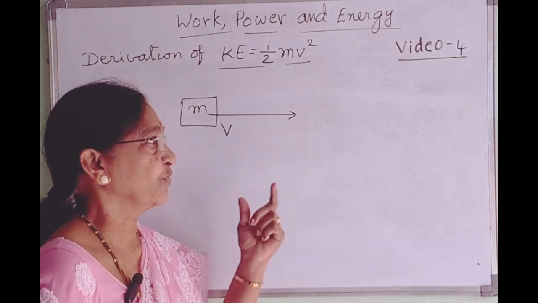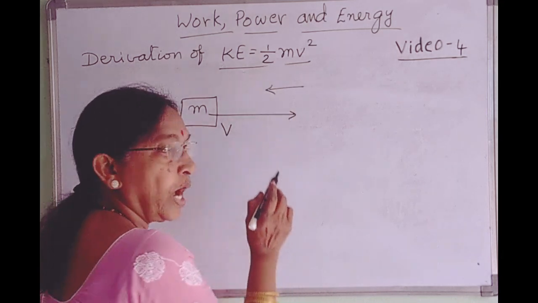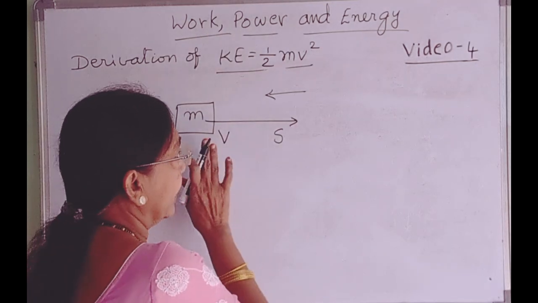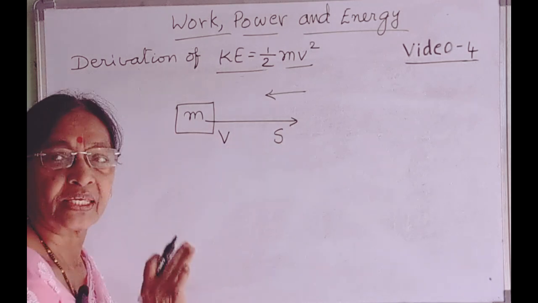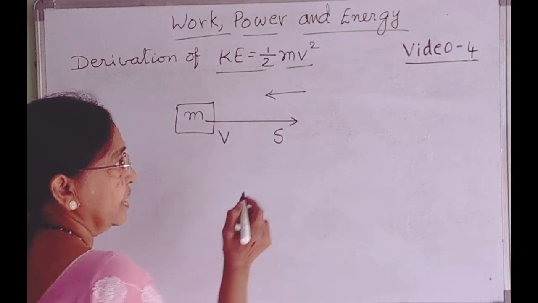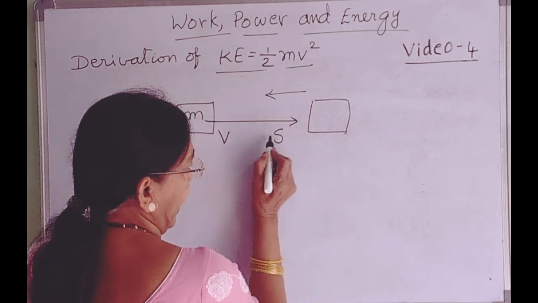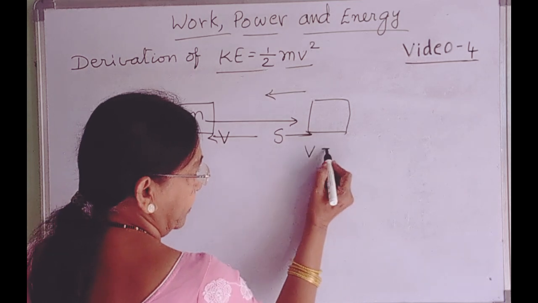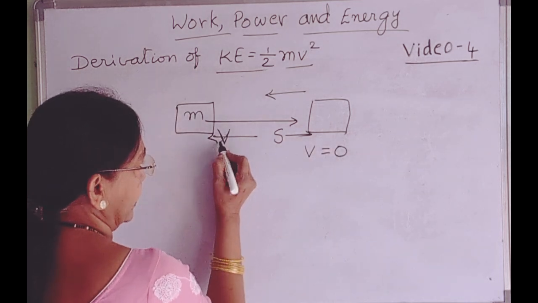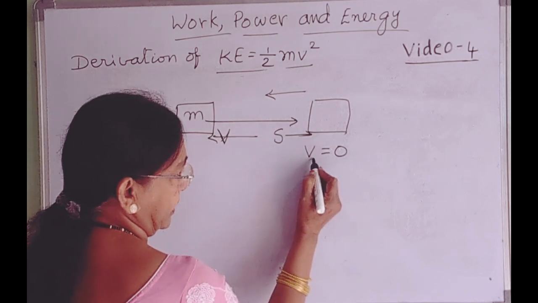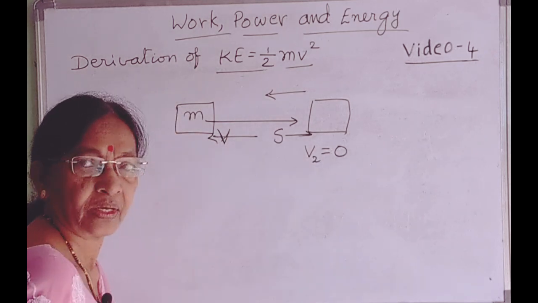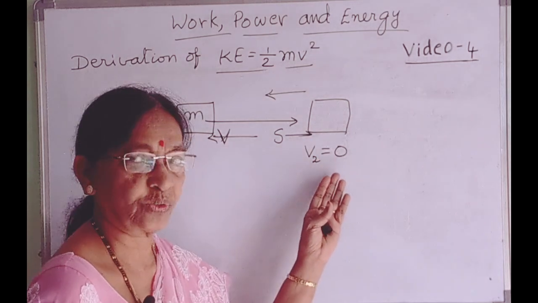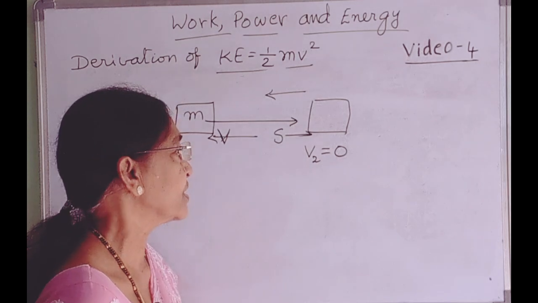If we act some force in the opposite direction and stop the body in a distance s, then the work done to stop the body is equal to its kinetic energy. So suppose the body reaches here traveling a distance s and it is stopped, therefore its velocity becomes 0. Let the initial velocity be v and the final velocity be v2. By the time it stops, its velocity is 0.